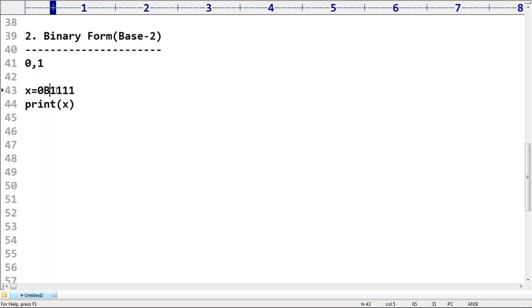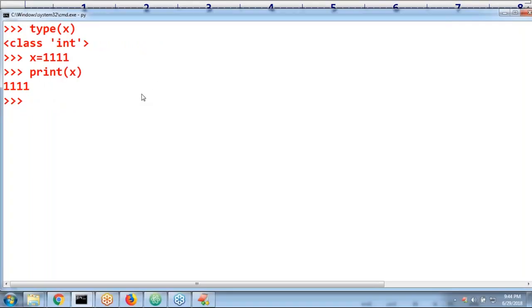Anything you are allowed to use, no problem at all. Either small b or capital B, anything we are allowed to use. So now x = 0b1111. Now print of x, by default we are going to get 15, because it will be treated as a binary. This binary will be converted into decimal, and that decimal value we are always going to get. Are you able to understand?